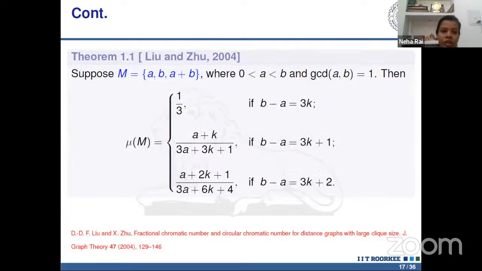So this theorem was settled by Liu and Zhu in 2004. In this theorem, they discuss the family {a, b, a+b} with the condition that a is less than b and GCD of a and b is 1. The maximal density is equal to these values depending on whether b minus a is congruent to 0 mod 3, 1 mod 3, or 2 mod 3.